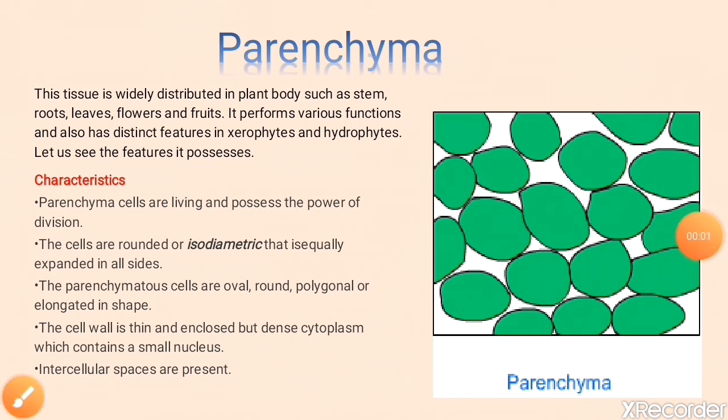The cells are rounded or isodiametric, that is equally expanded on all sides, and the parenchymatous cells are oval, rounded, polygonal or elongated in shape. किसी भी शेप में हो सकते हैं.